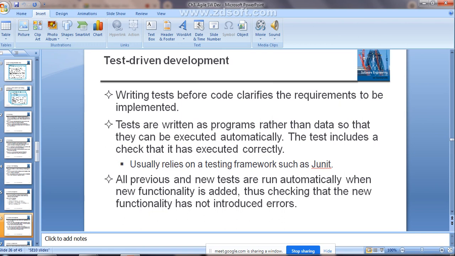So the test you are indicating is not just data to test the requirement or a particular program. Instead, the test is also a type of program.